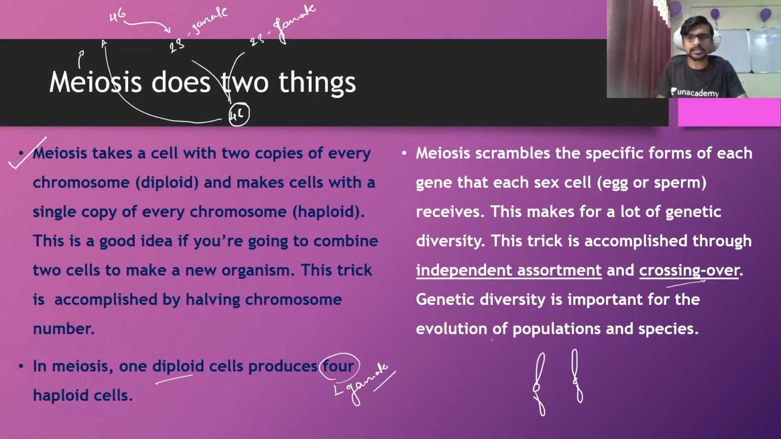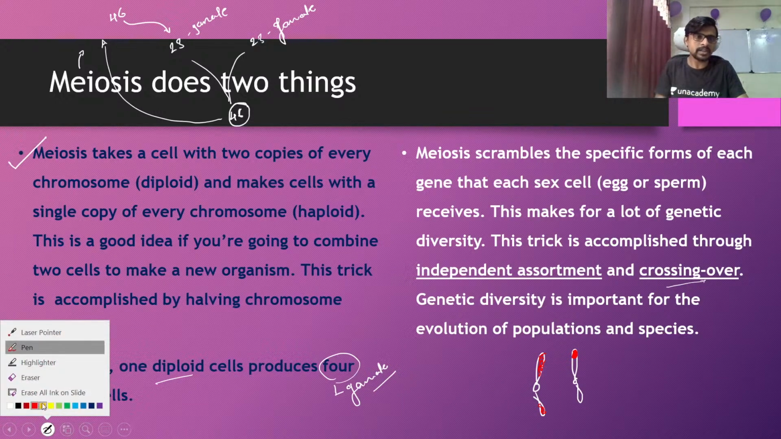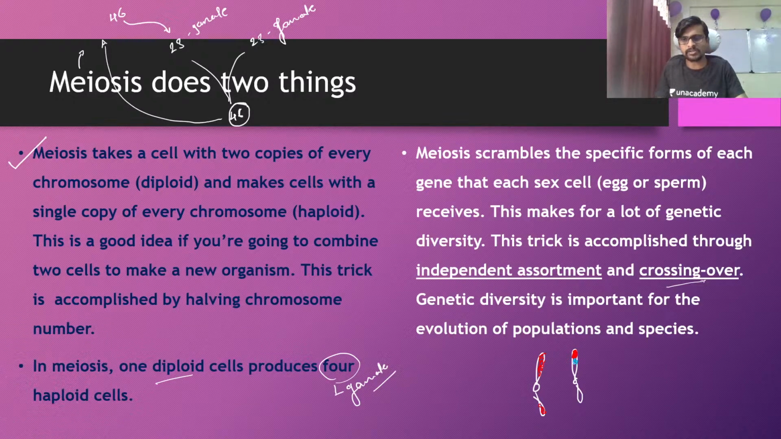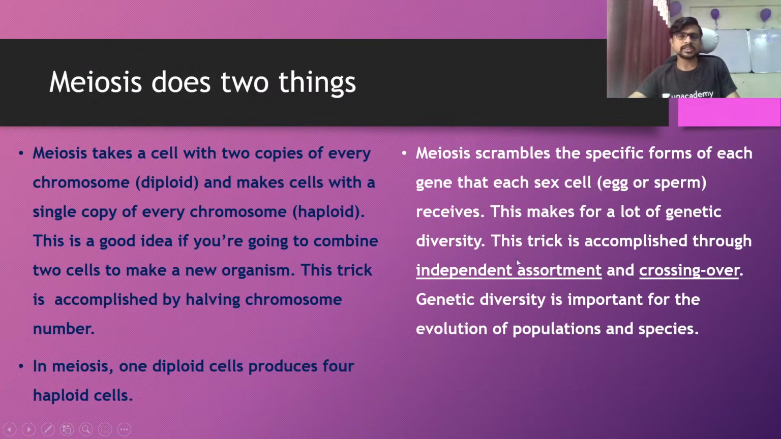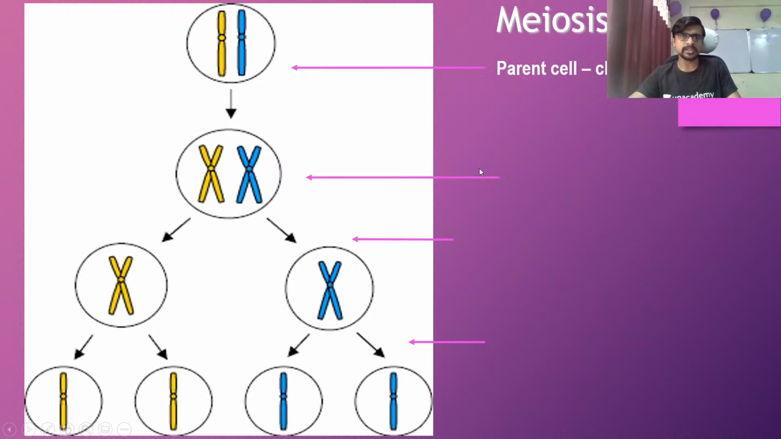For example, this red color chromosome from the mother is going to be attached to the father's chromosome, and the blue color chromosome of the father, a part of it is going to attach to the mother's chromosome. So this is called crossing over. The mixing of two chromosomes results in diversity in animals. Okay, so this is called crossing over. Let's see the next one.